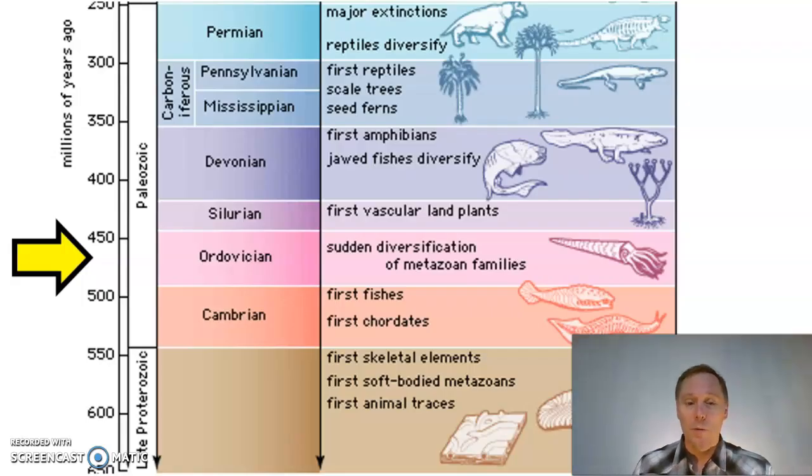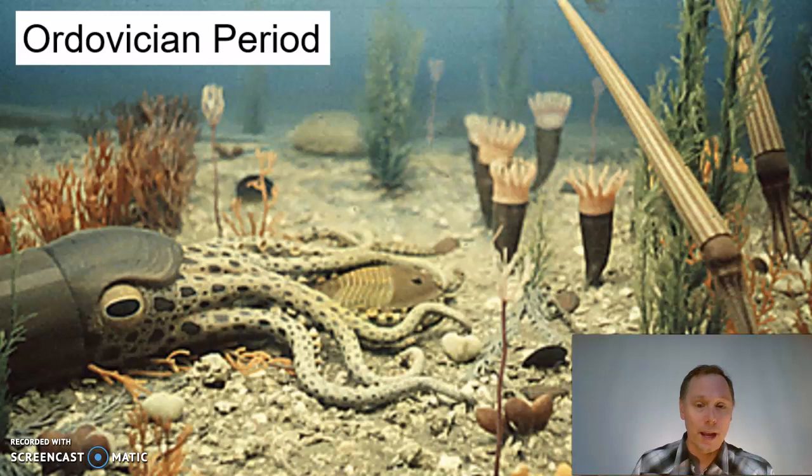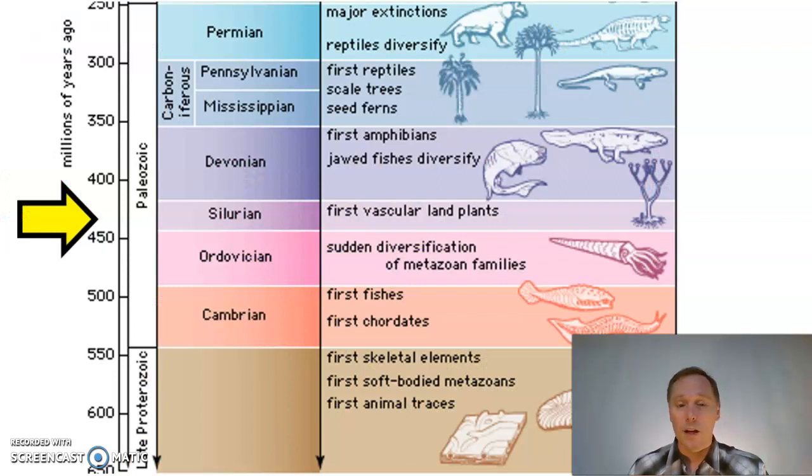All right, we are moving on into the Ordovician period. Let's come back and take a look at what is going on with life. We have cephalopods, we have different types of sea creatures. I think that's a trilobite, and things are evolving nicely here in the Ordovician. Let's give it a couple more million years and come back during the Silurian period.